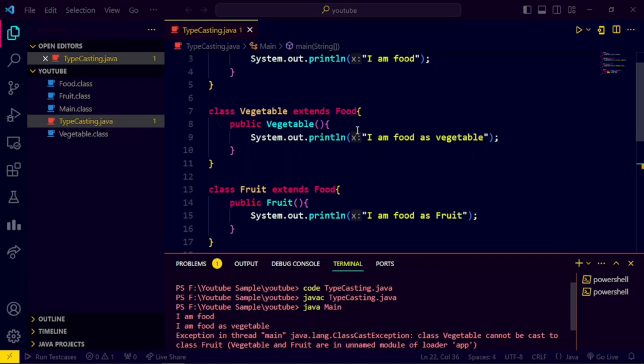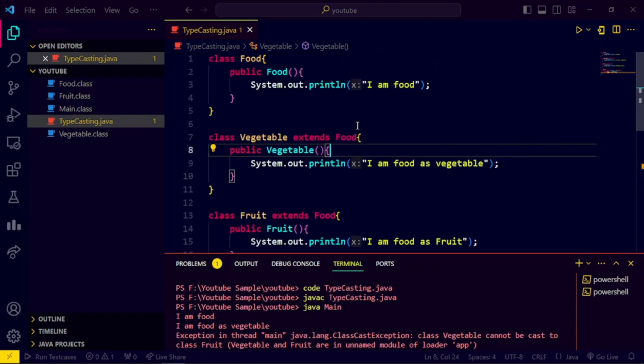But before that, there exists a super call, right? Before calling the child class constructor, it will call first the parent class constructor. So what is the parent class constructor of vegetable? It is food. So it will call this first, so this will get printed. And then the child class constructor will be called and it will print I am food as vegetable.